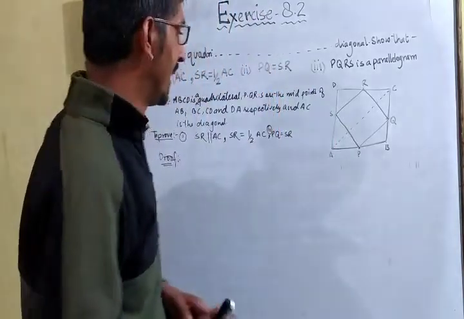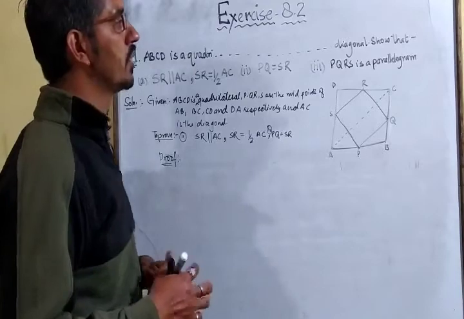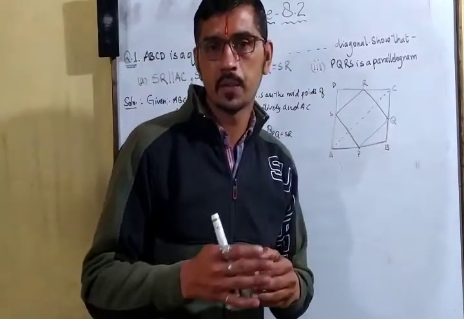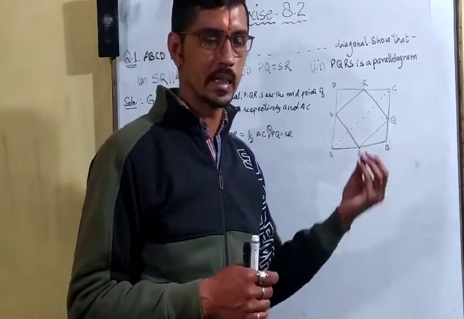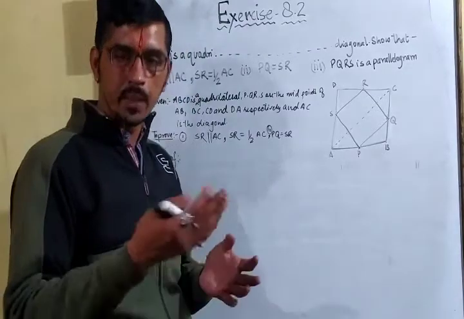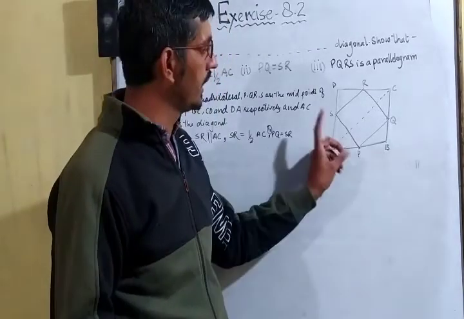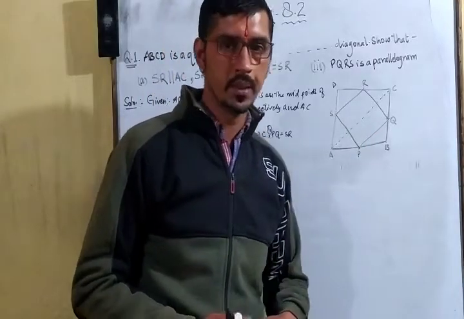Okay. Now what have we concluded? Before attempting PQRS is a parallelogram, think first how we can prove PQRS is a parallelogram. As we know, theorem 8.8 says that if one pair of sides is equal and parallel, then what will it be? It will be a parallelogram.